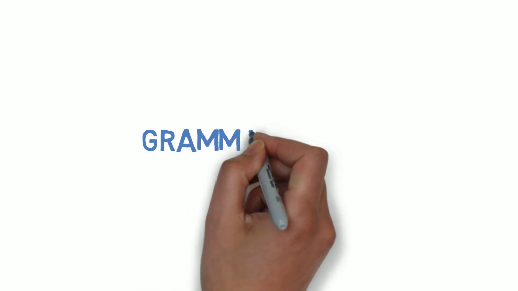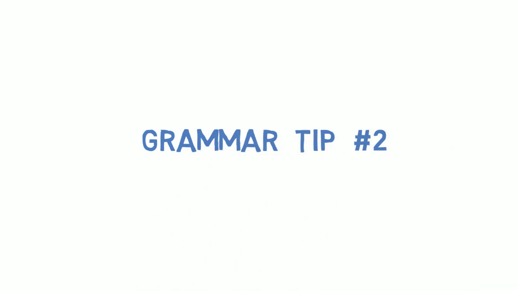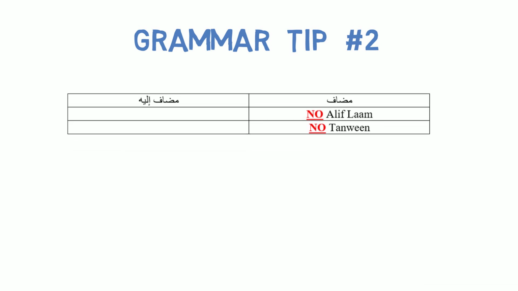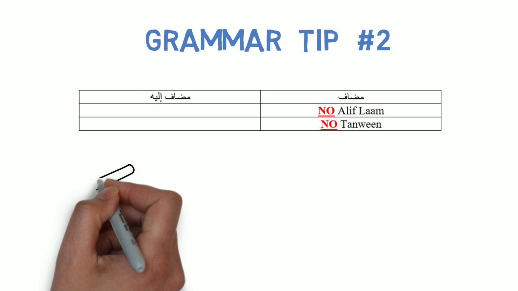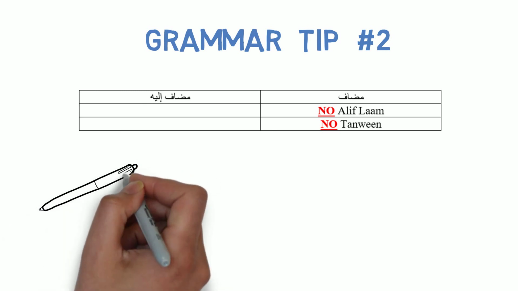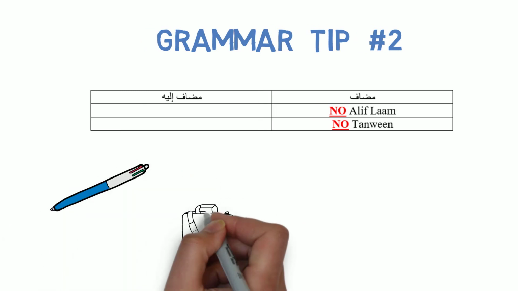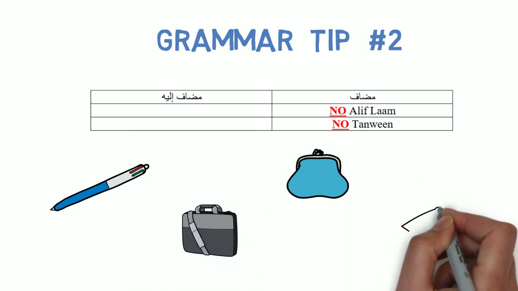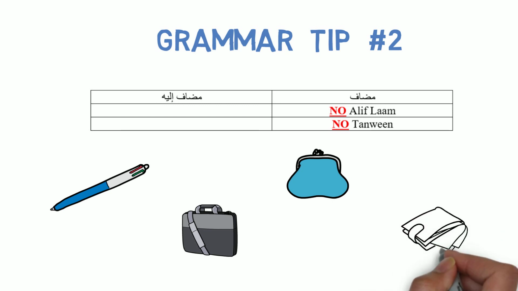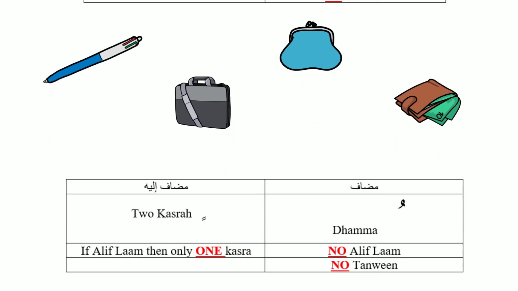That's the first rule. The second grammar tip that I'll share here is that the mudaf, meaning the word that comes first, which you are referring to others, the mudaf will never have an alif lam on it, and the mudaf will never have a tanween. So in the examples that we've looked at before, all of the mudafs would simply have a dhamma by itself. For example, if it was a pen, a bag, a purse, a wallet, whatever you are talking about, all of these words would be without an alif lam and they would not be tanween, meaning they would be a single dhamma.